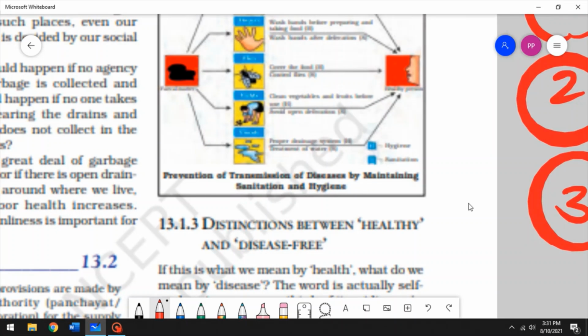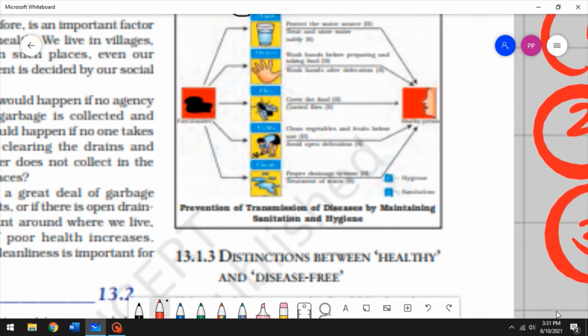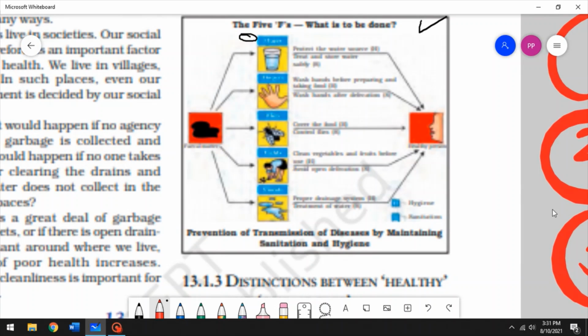I do not understand why this is happening. But these are the 5 F's. All right. So they're important. Making sure you have all these 5 F's under control is very important.